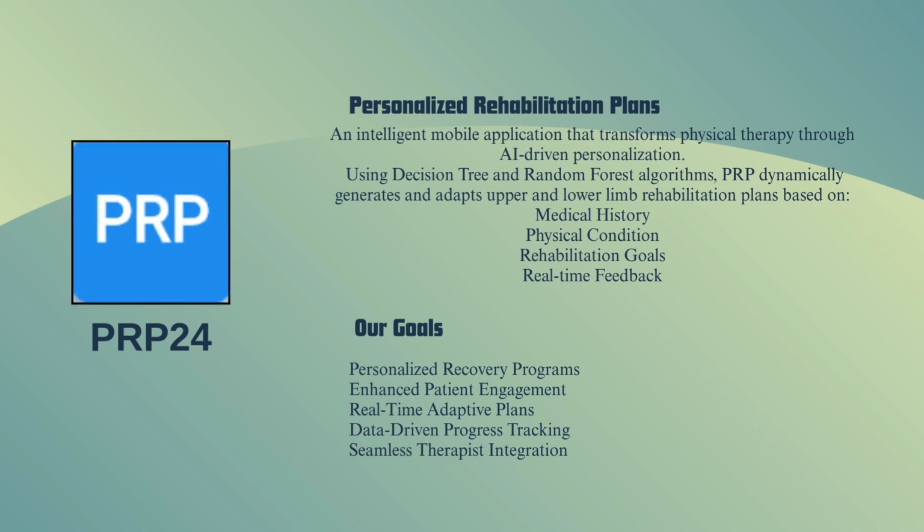PRP24 is an intelligent mobile application designed to revolutionize physical therapy by using AI to personalize rehabilitation. The app utilizes machine learning, specifically decision trees and random forests, to dynamically generate and adapt rehabilitation plans for both upper and lower limbs. These plans are personalized based on the patient's medical history, physical condition, recovery goals, and even real-time feedback. Our key goals are fivefold.